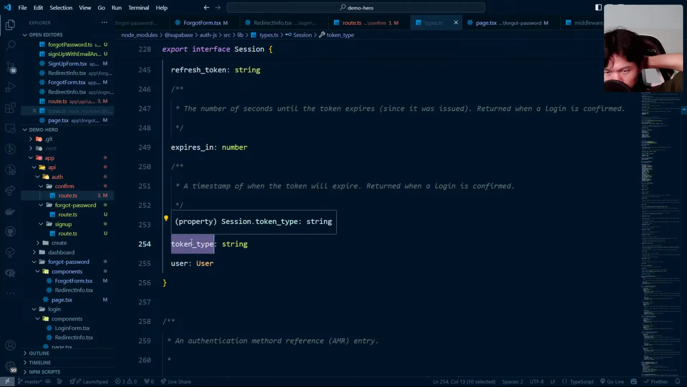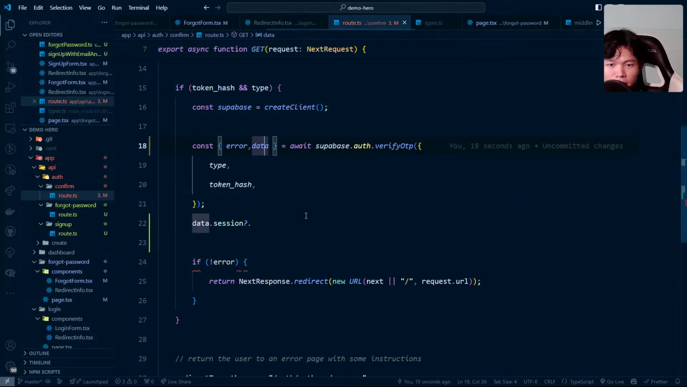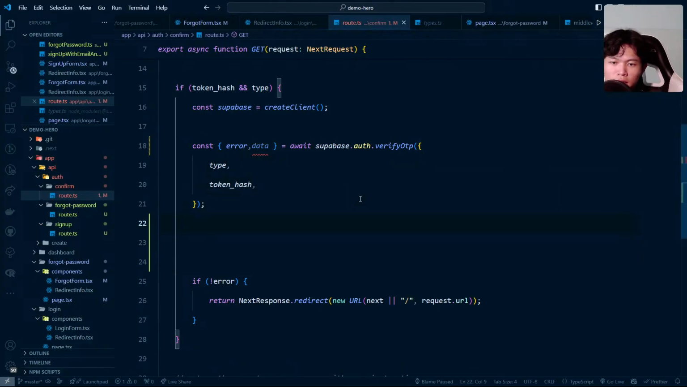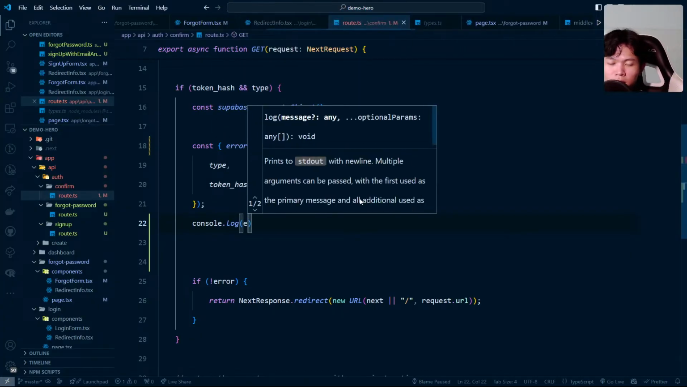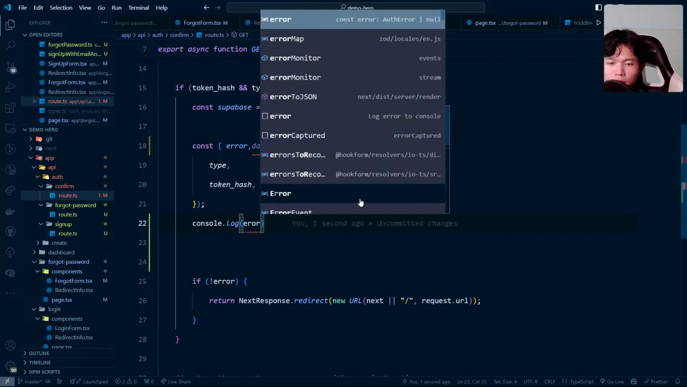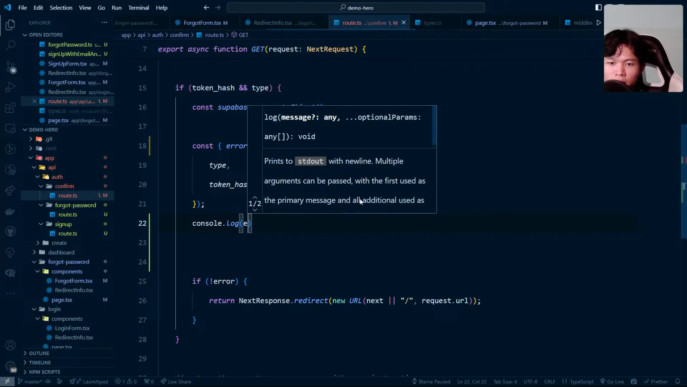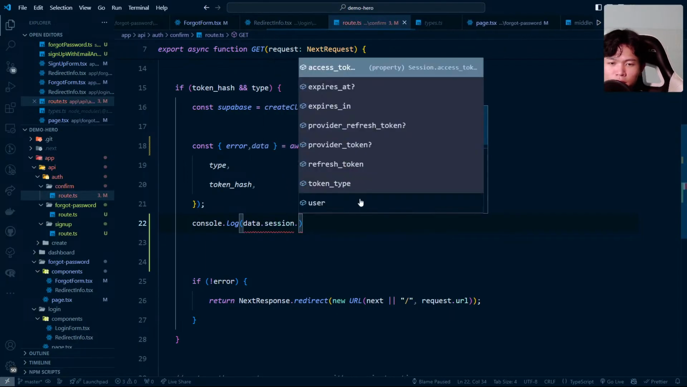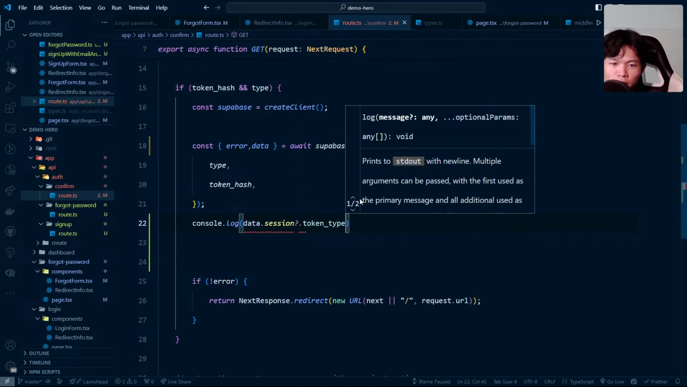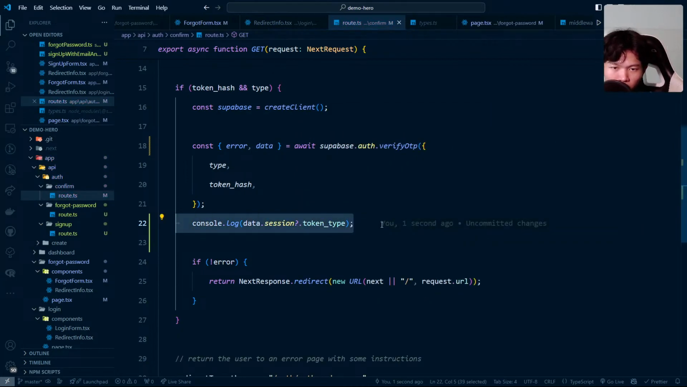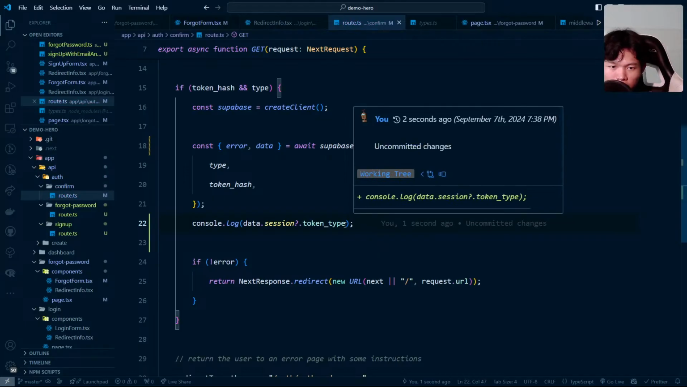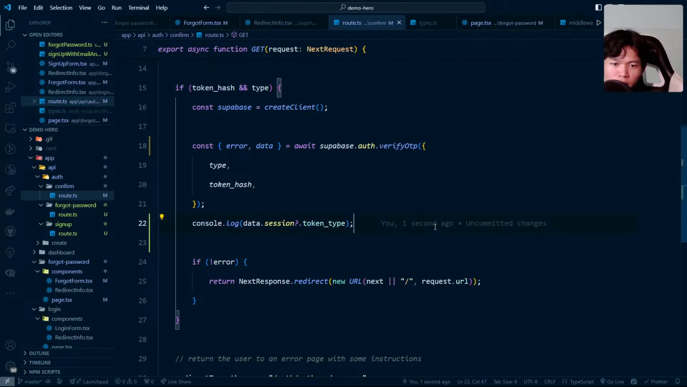There's no type, but maybe we can have the confirm right here on the type as well. Let's actually console.log the type right here. Console.log the data dot sessions dot token type. Okay. Hopefully we can have this value. This runs on the server, so this should log on the server.